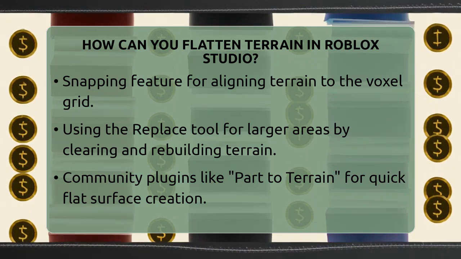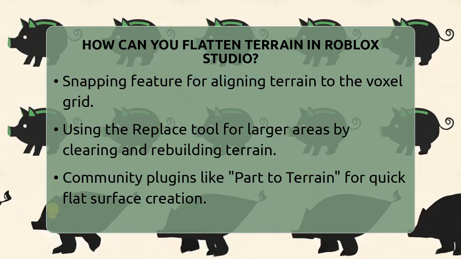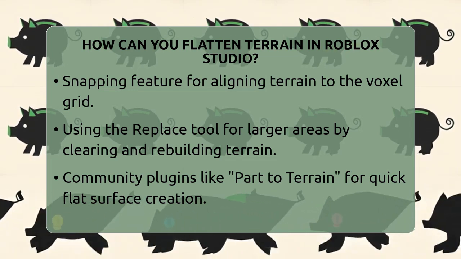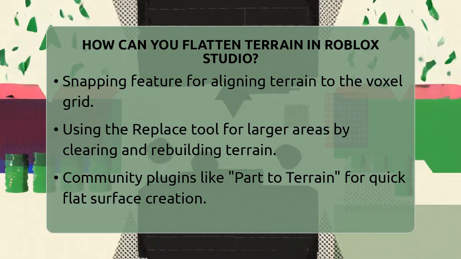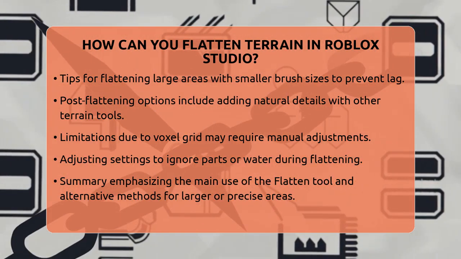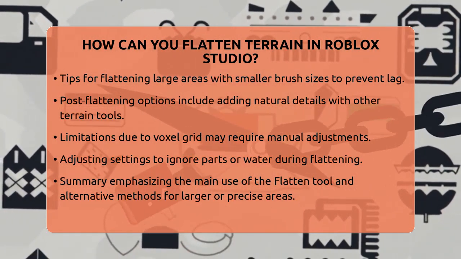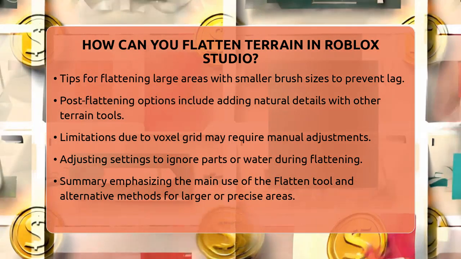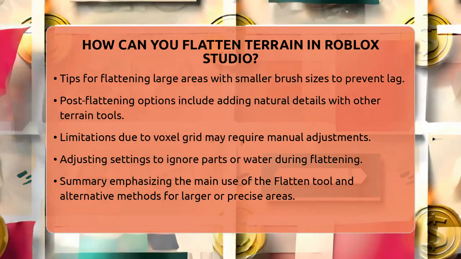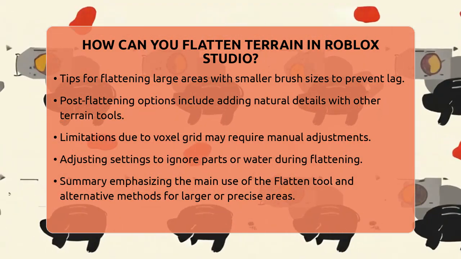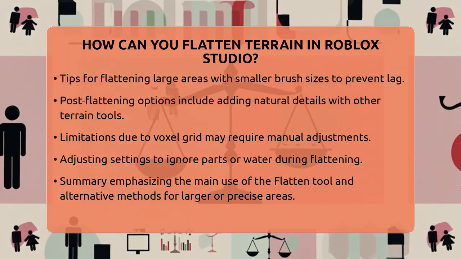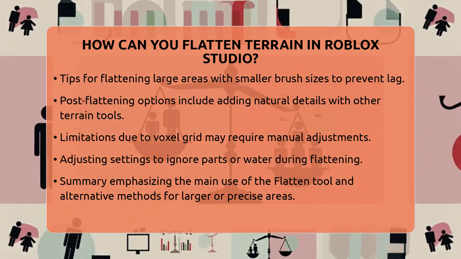When flattening large areas, use smaller brush sizes with the Flatten tool to avoid lag and keep your game running smoothly. After flattening, you can add details with other terrain tools like Erode or Grow to make your terrain look more natural. Keep in mind that terrain might not perfectly align with non-voxel heights due to voxel grid limitations, so manual adjustments with sculpt tools might be needed. If you're working near parts or water, you can adjust the Flatten tool settings to ignore these areas.